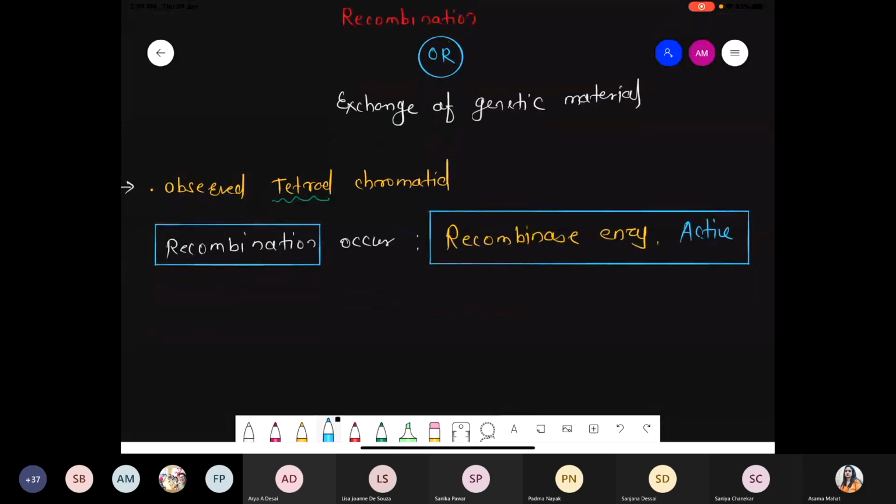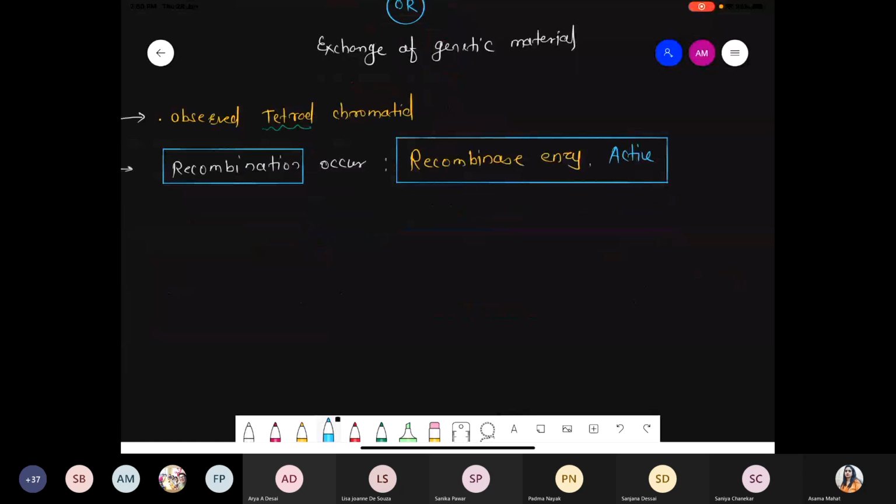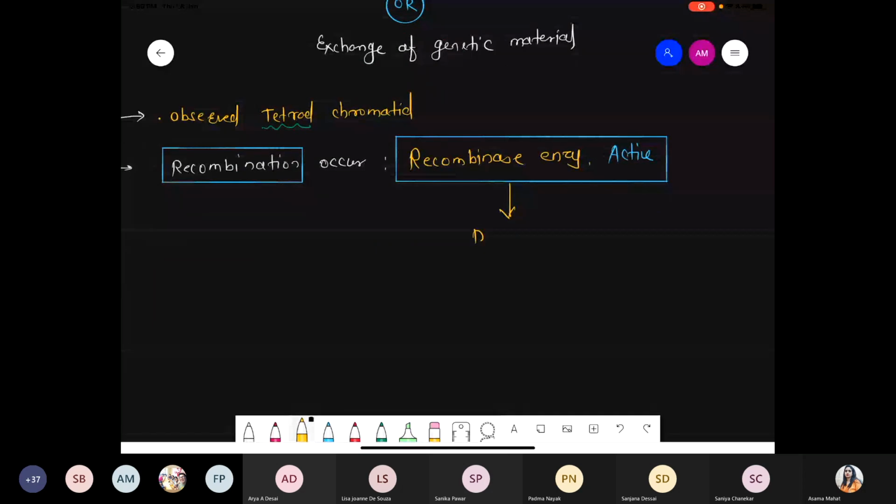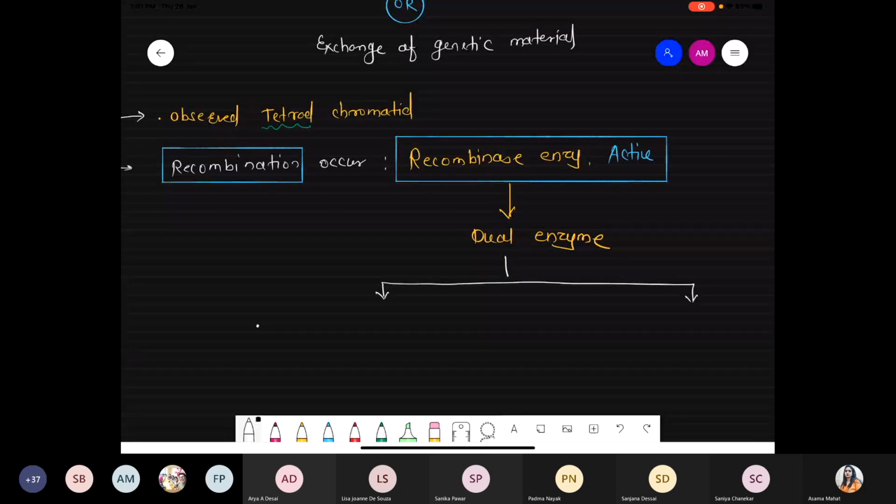Now, whenever we are talking about the recombinase enzyme, it is a dual enzyme. It has dual activity. It is an example of a dual enzyme. Dual enzyme means this enzyme has two activities. First activity, the recombinase enzyme is responsible for cutting, and after the cutting it can ligate also, because